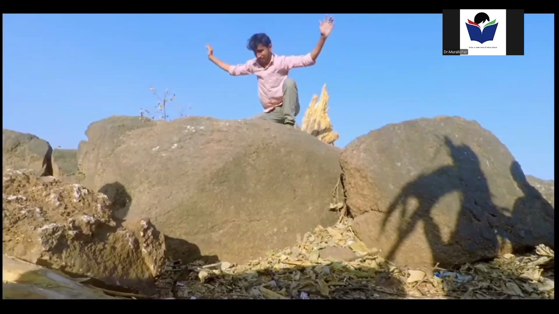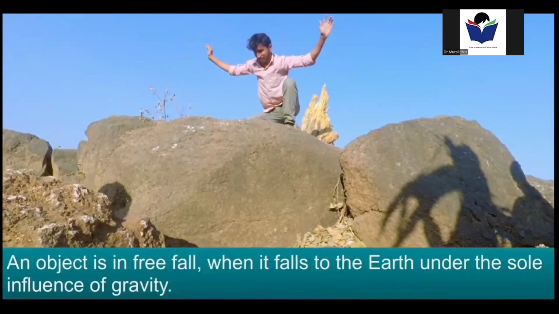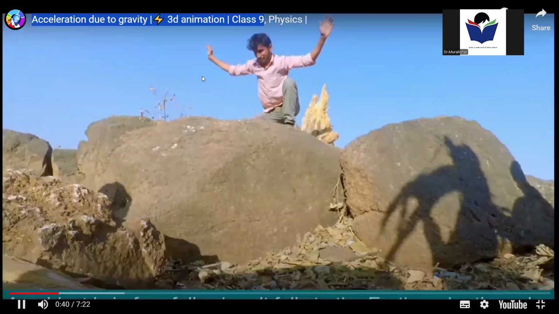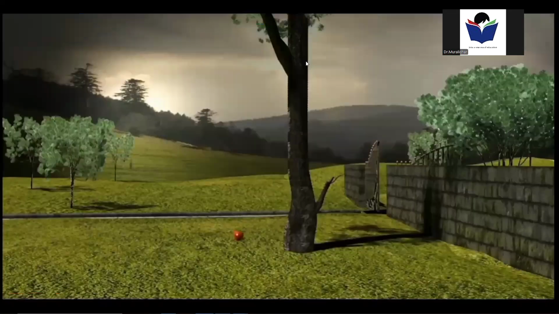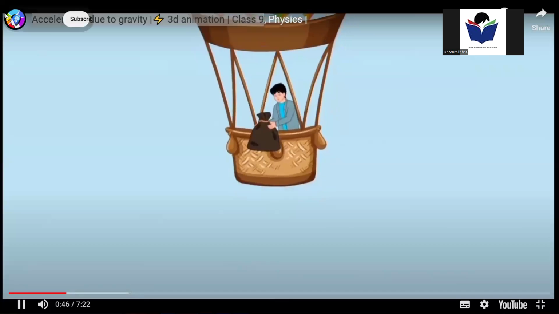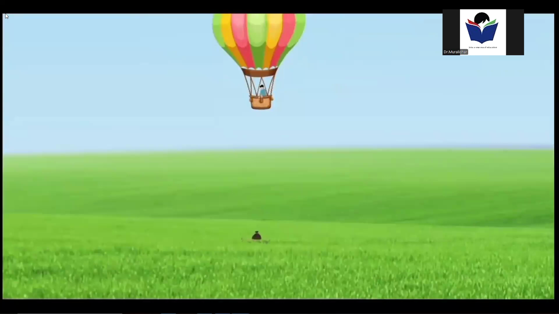Such an object is said to be in a free fall. An object is in free fall when it falls to the earth under the sole influence of gravity. A fruit falling off a tree, or a sandbag thrown off a hot air balloon, hurtles towards the earth in a free fall.